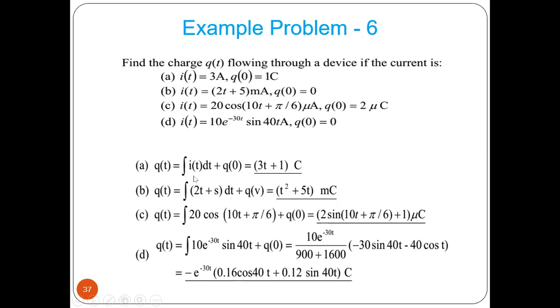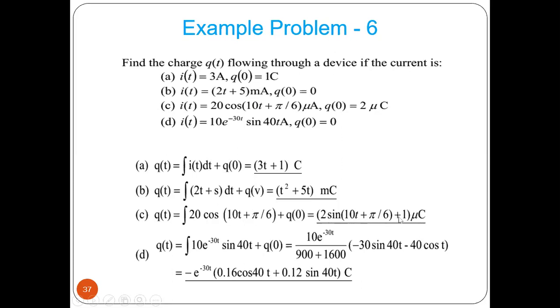This is ampere. So this will be 3t plus 1. This is 2t plus 5. If you integrate that, that will become t square plus 5t, plus 0. So we don't have any extra term. Now here again it gives you 2 microcoulomb, so here you have to add 2 microcoulomb.